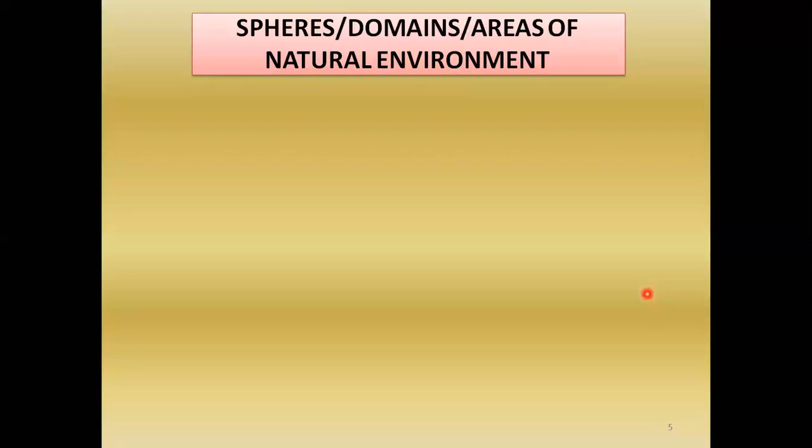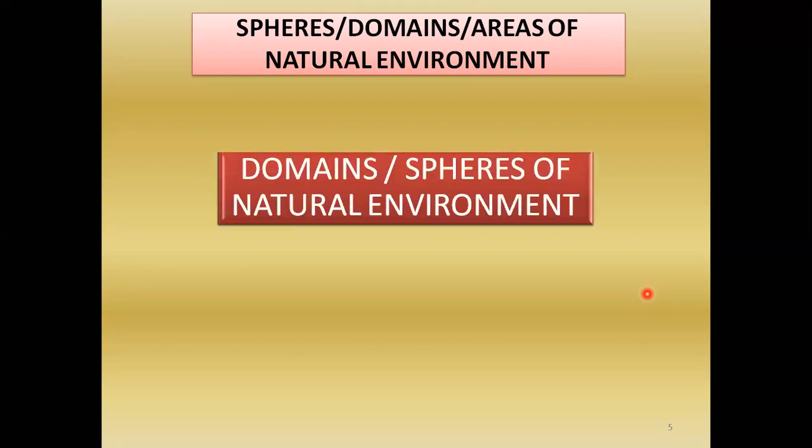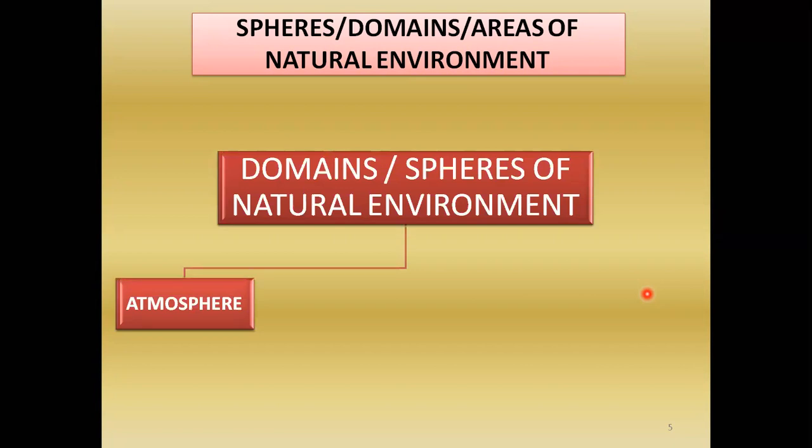Domains, spheres, or the areas of the natural environment. Again, we are going to classify the natural environment into four different types of areas. What are those? Atmosphere, which provides us air to breathe, oxygen. That is also a part of the natural environment given by nature. Next is lithosphere, the land where we are living.